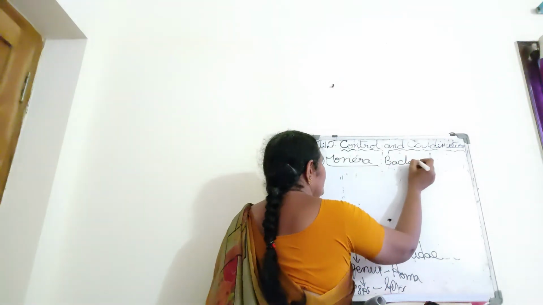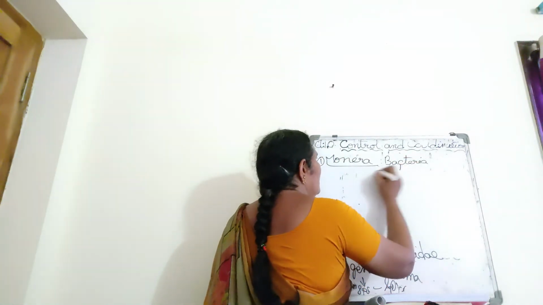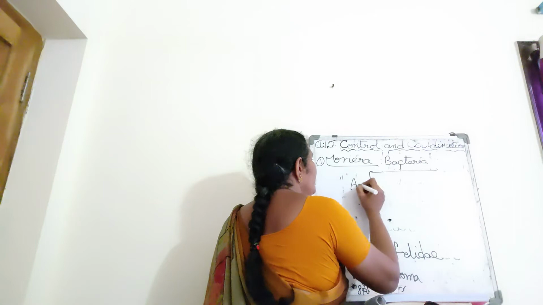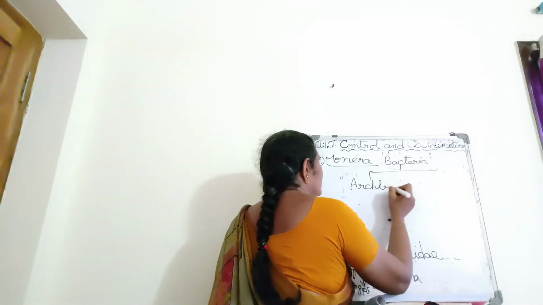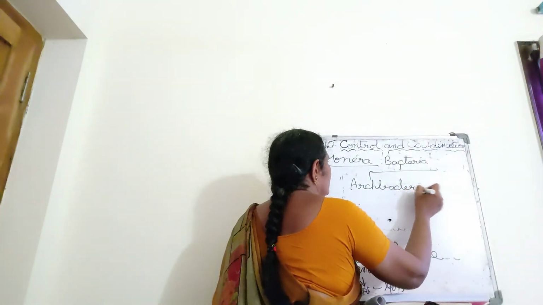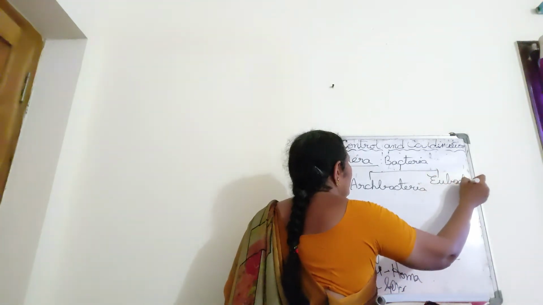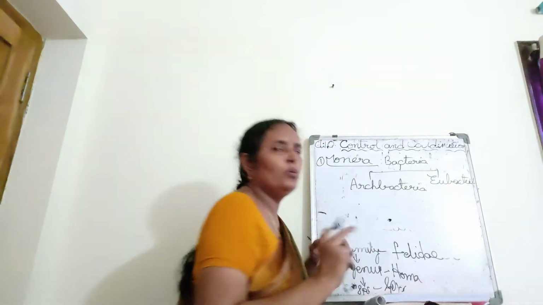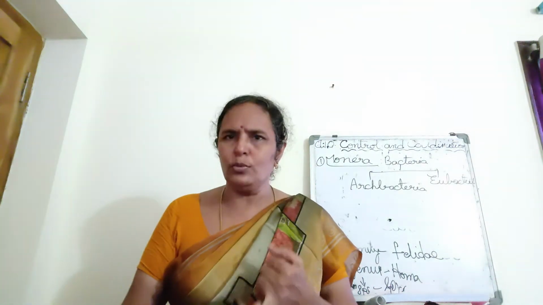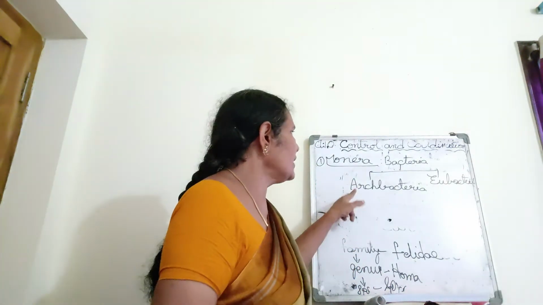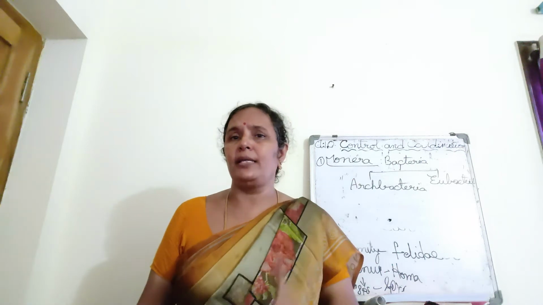Again, these bacteria are divided into archaebacteria and eubacteria. Eu means true bacteria. Archaebacteria are the primitive bacteria.